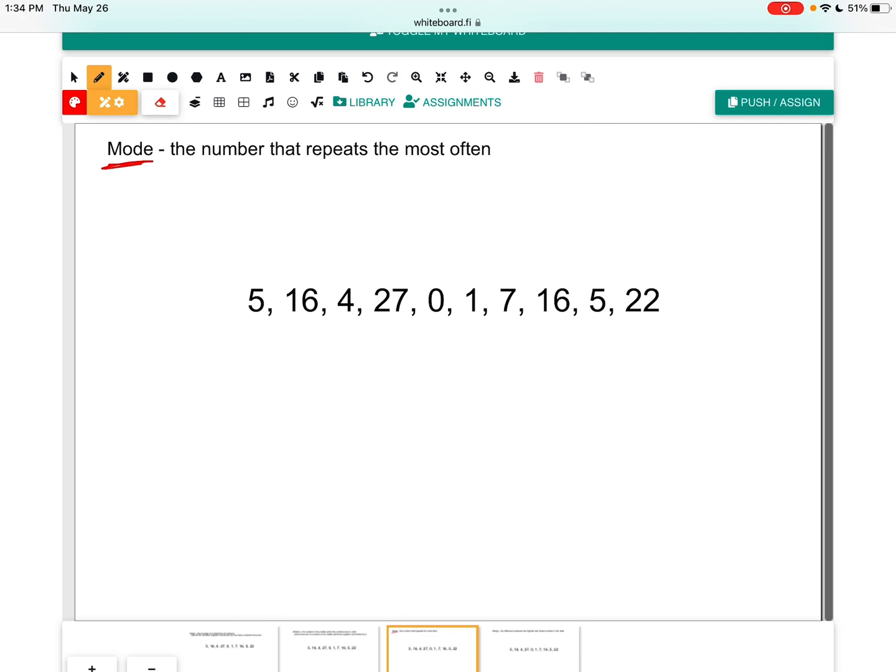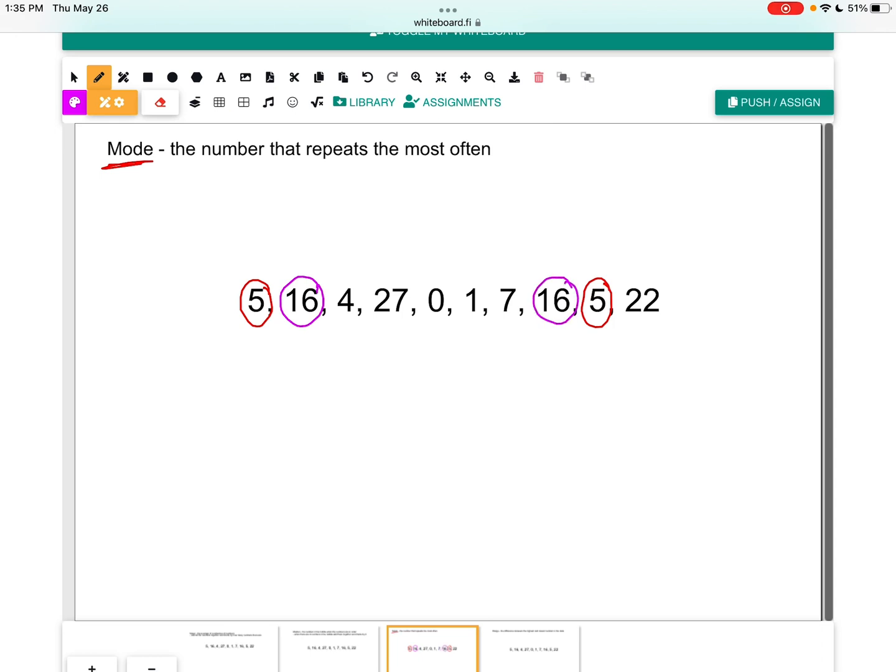So when we're looking for the mode, we want to go look through our data and we want to see if we see any numbers repeating themselves. So I'm going to look and see if I see something. So right away I see there's a 5 here and a 5 here. So there's a repeating number. Does 16 repeat anywhere? Yes, there is. There are two 16s. There's one here and one here.